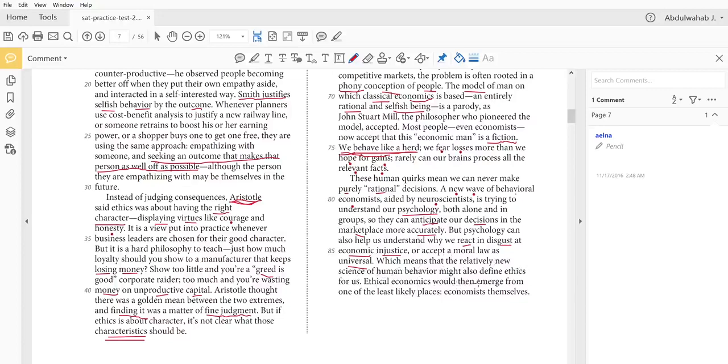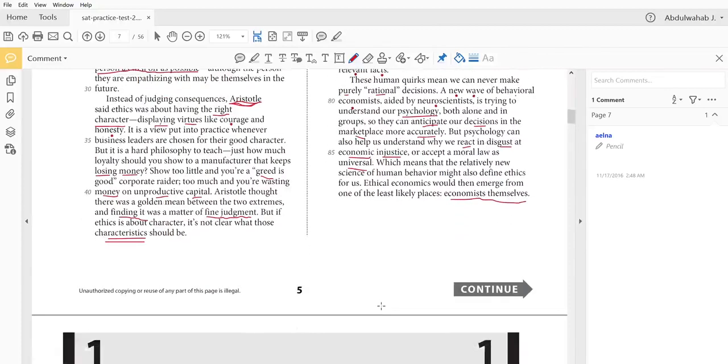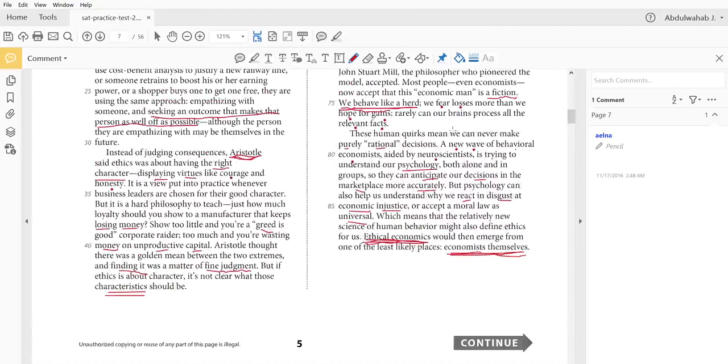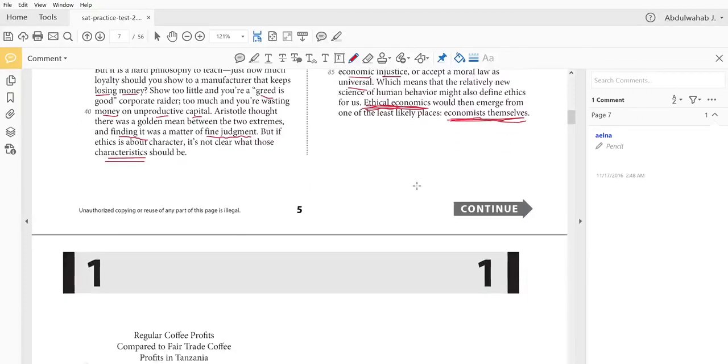Ethical economics would then emerge from one of the least likely places, economists themselves. So basically, in the end, the people who will decide whether economics is ethical or not will be the economists themselves, what they happen to agree on, and the findings they might come across according to the study made by the new wave of behavioral economists aided by the neuroscientists who are trying to understand our psychology when we are acting alone or in groups.